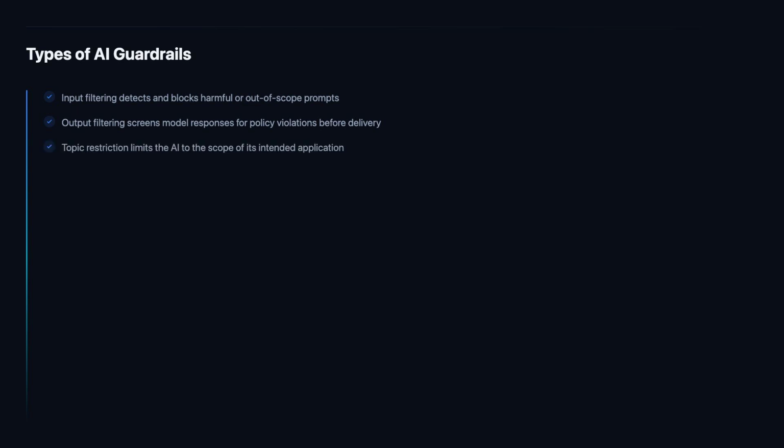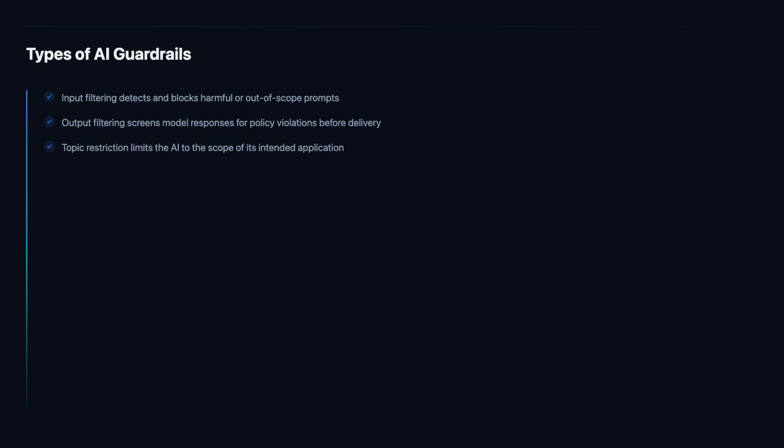Topic restriction is a guardrail approach that defines a scope of permissible topics for an AI application and redirects or declines queries that fall outside that scope. An AI assistant deployed for customer support on a software product has a clear intended use case. Questions about unrelated topics, politics, medical advice, financial decisions, are outside that scope and should be gracefully declined.